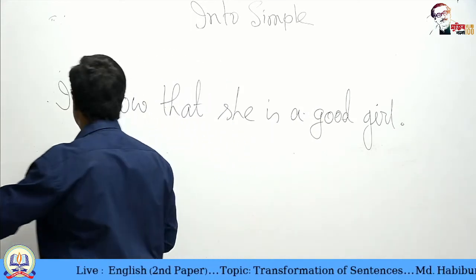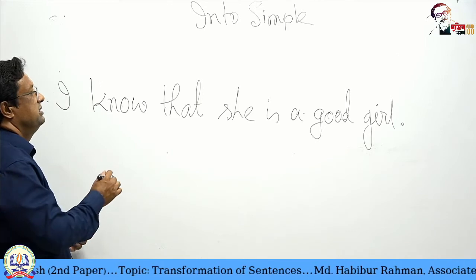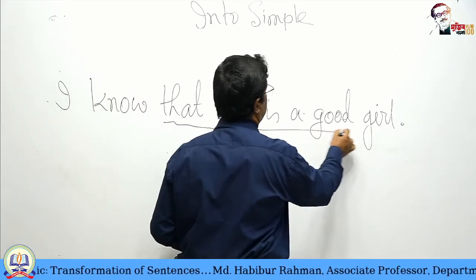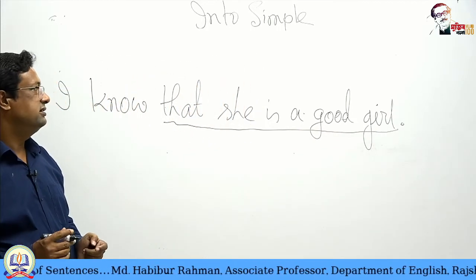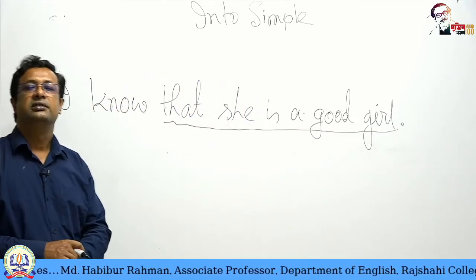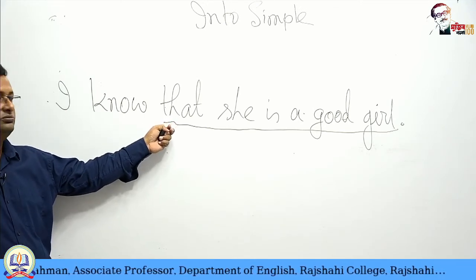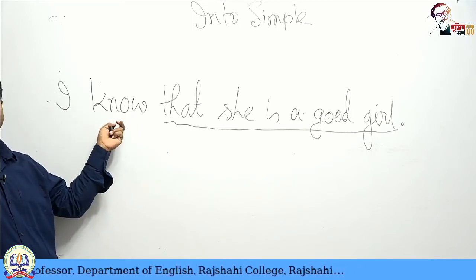This is a complex sentence, you see, but "that she is a good girl" is not a subordinate adjective clause. This is not an adjective clause. Why? Because this is not modifying a noun. It has come after a verb. I know.